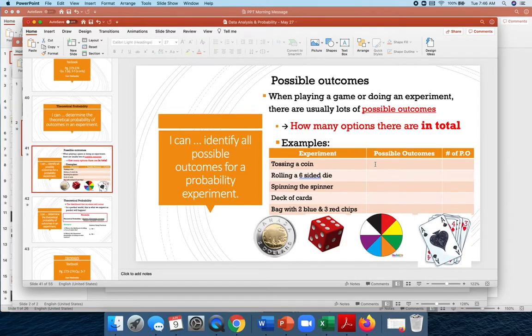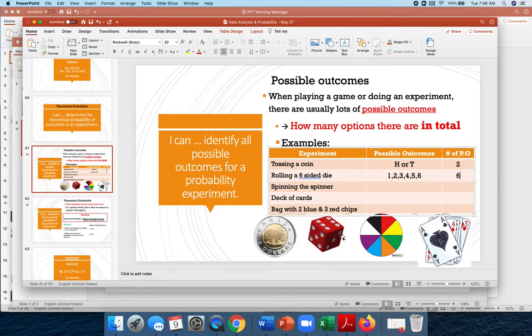All right, what are the possible outcomes of flipping a coin? We have heads or tails, right? I just put PO for possible outcomes. There are 2 possible outcomes, heads or tails. Rolling a 6-sided die. What are the possible outcomes? 1, 2, 3, 4, 5, 6, right? So how many possible outcomes are there in total? Well, there are 6.